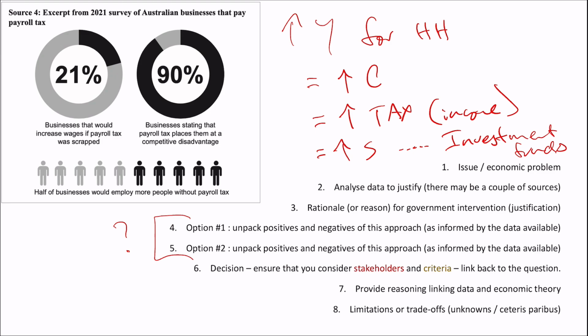90% of businesses state that payroll tax places them at a competitive disadvantage. So we start to see this idea of firms, and half of businesses would employ more people without payroll tax. We're starting to see the role of households come through here. Okay, so we're once again building that idea around what does the data look like.